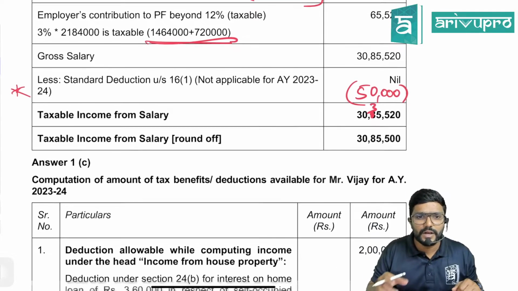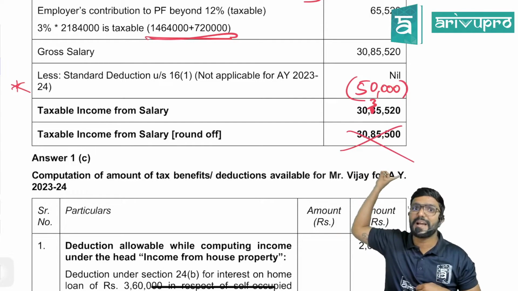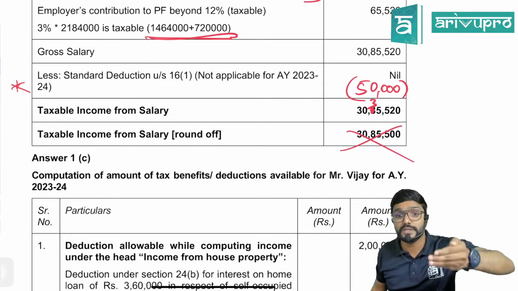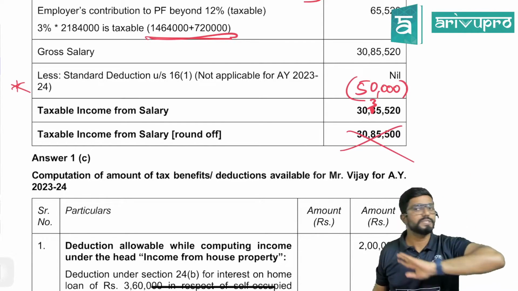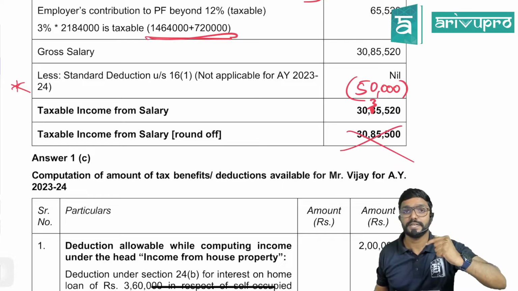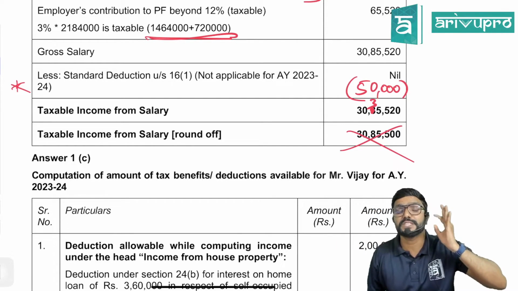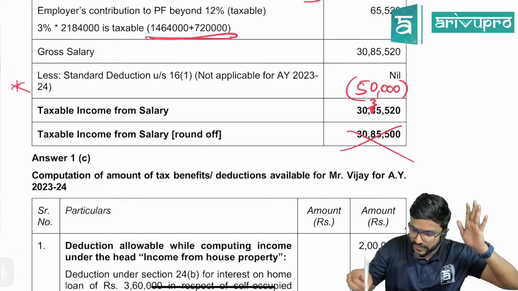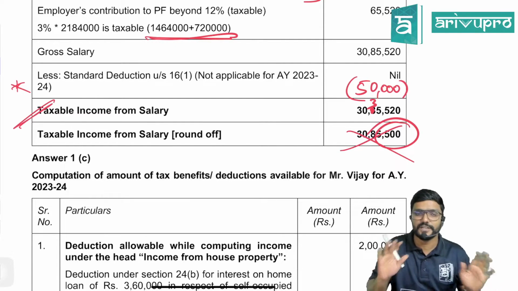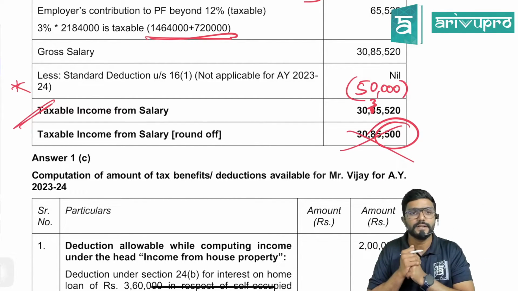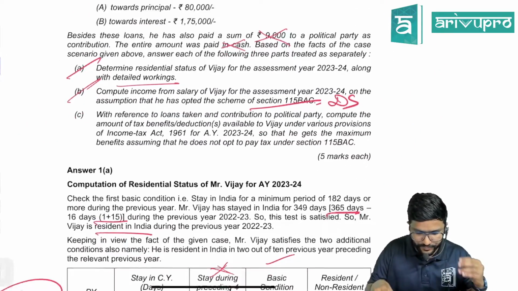30,35,520. I don't know why they have rounded off. No need to round off, because only total income has to be rounded off to the nearest 10 rupees. Here they have rounded off to 100 rupees. 520, please keep it like that. Actually, we should never round off the income under each head. We should round off only the total income, that too to the nearest 10 rupees as per section 288A. But here they have given it as 500, which is not correct. So please be careful. This is your final answer, guys. Fine. Let us go to the last sub question here.